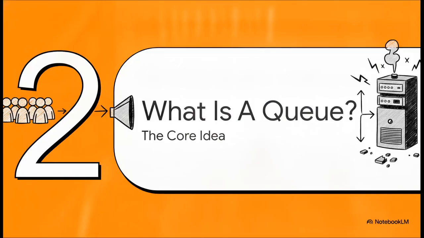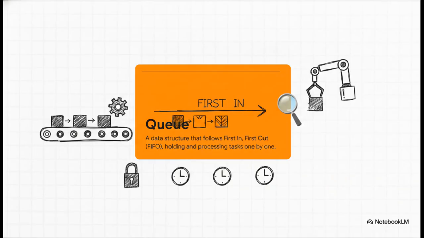Which brings us to part 2. What is a queue? The core idea. So we obviously need to figure out how to stop this crash. And the hero of our story is a fundamental computer science concept called a queue. Stripping away all the heavy jargon, a queue is simply a data structure that makes sure jobs are securely processed in the exact order they show up. It uses a principle called FIFO, first in, first out. It literally just holds the tasks safely, letting the system chew through them one by one. Nobody skips the line and nothing gets dropped.